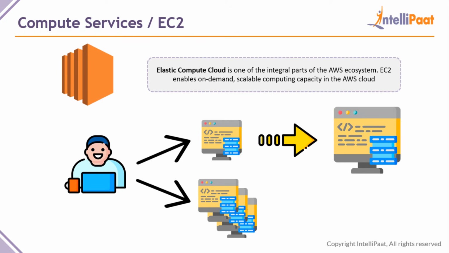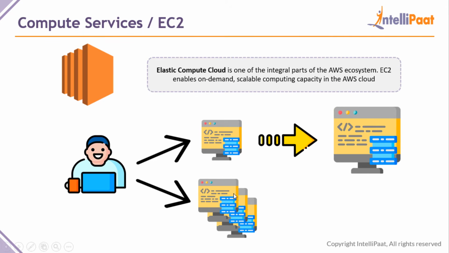So you can see EC2 enables on-demand scalable computing capacity in the AWS cloud. As I already told you, if you have one EC2 server, you can make it larger also. For example, if this server has 2 GB of RAM and let us say 10 GB of storage space, and now you need a bigger system, you don't need to create another bigger one. You can just modify this server to have more storage space and also a higher processing power, like 10 GB of RAM.